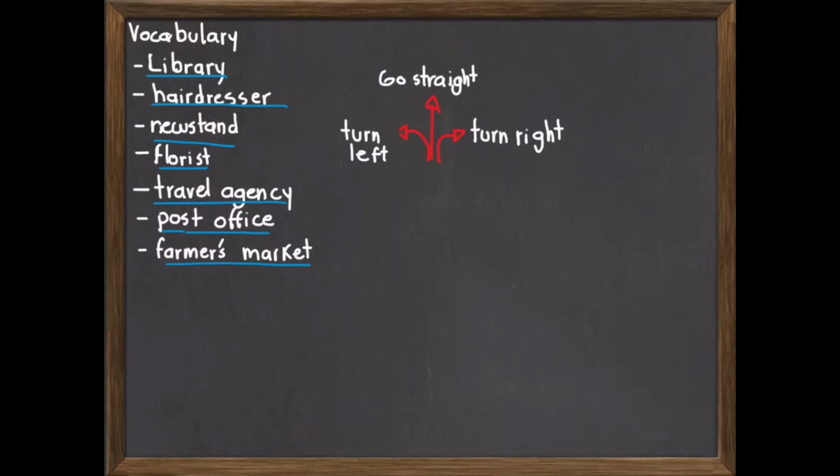Now, there are some phrasal verbs that we learned that can help you get somewhere in English. For example, if you want to go straight, you can say go straight, turn right to turn right, or turn left to turn left. Well, these are phrasal verbs or instructions that can help you to get around a city if you're using maybe a taxi, or telling someone to take you somewhere. You can use these words.